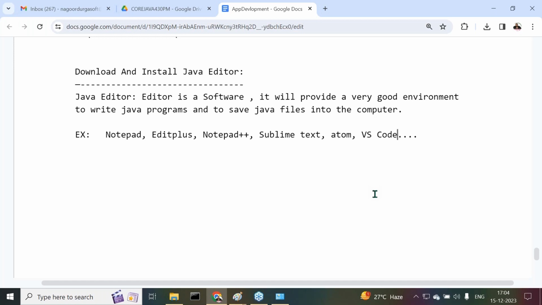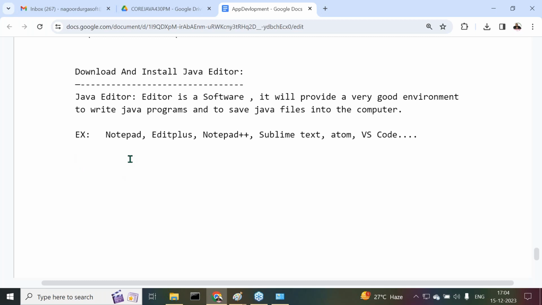We are going to understand that later, not immediately. First of all, let us have some discussion over these editors. Once we are comfortable with these editors, then I will start with the IDEs. That's it: Notepad, Edit Plus, Notepad++, Sublime Text, VS Code, and so on. All these are editors.